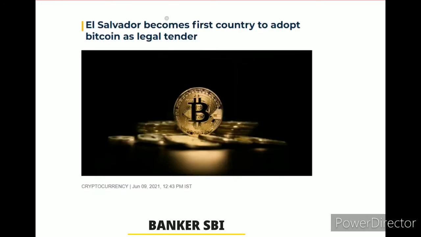You see guys, El Salvador became the first country to adopt Bitcoin. What is Bitcoin guys? Bitcoin means it's a digital currency guys. Easily, it is only digital money, only in the form of digital cash. So this is the first country guys. Legal tender. Okay. This is the most important question, you note down this one. Okay, we go for next.